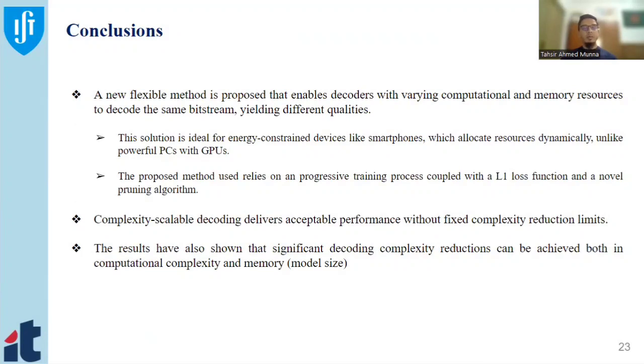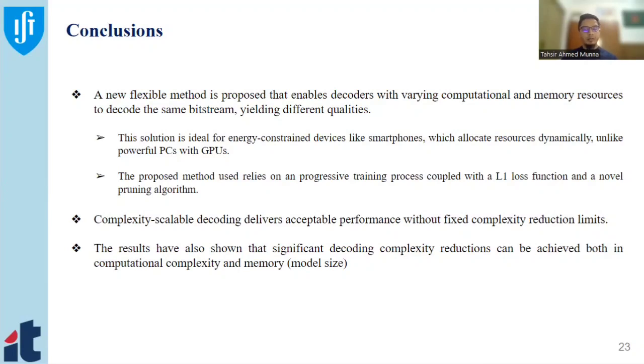We believe this technique can be deployed in energy-constrained devices, for example smartphones. Based on the results, our novel pruning technique also works very well, and we found a massive reduction in complexity.